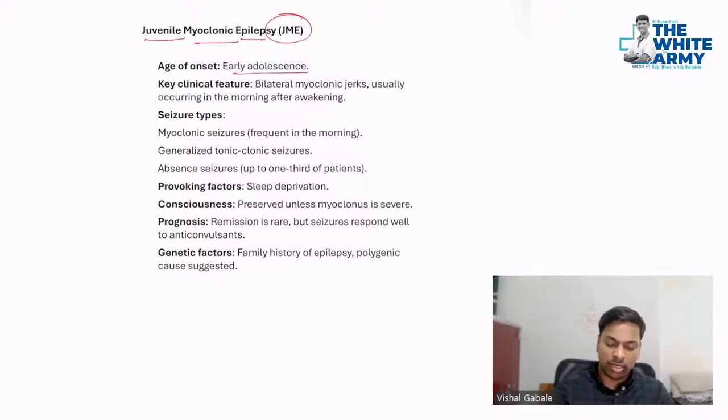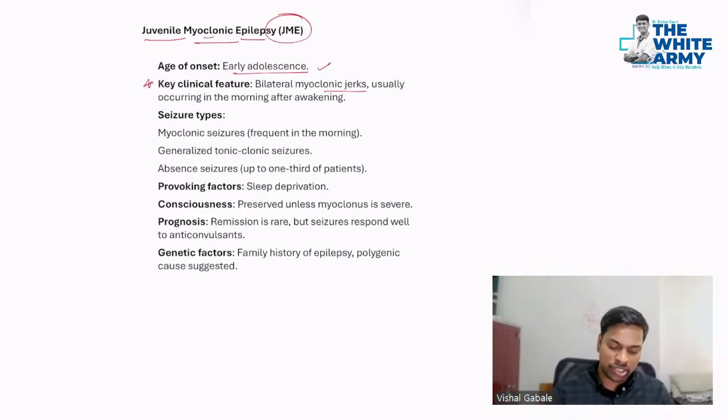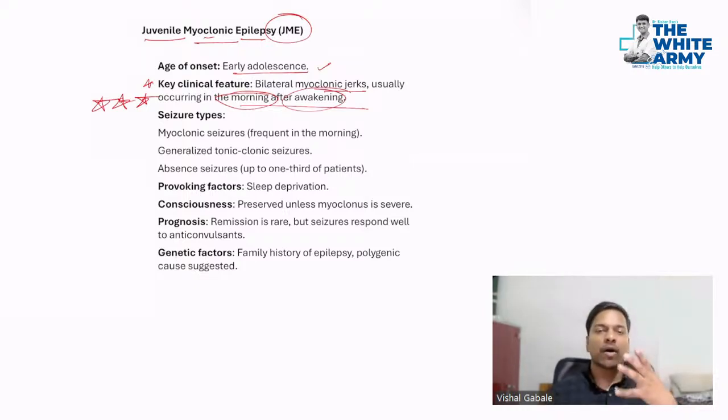It's mostly seen in early adolescents, as the name suggests, juvenile. Key clinical features: bilateral myoclonic jerks, as the name suggests, usually occurring in the morning and after awakening. This is a very important point. Usually occurs in the morning after awakening, because all the neurotransmitters, impulses and nerves have a good amount of calcium in the muscles and can cause muscle spasm.